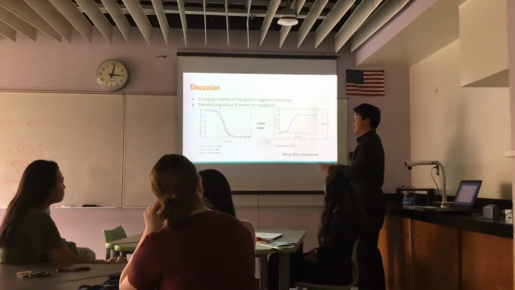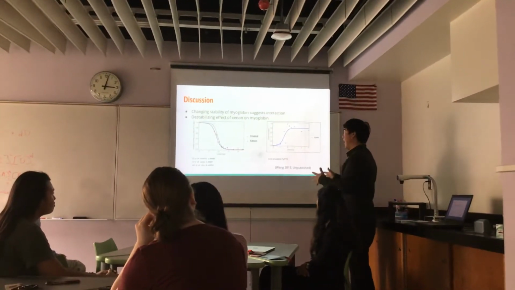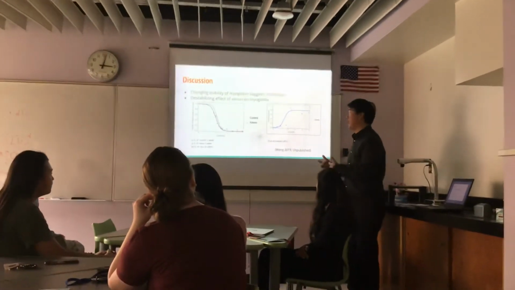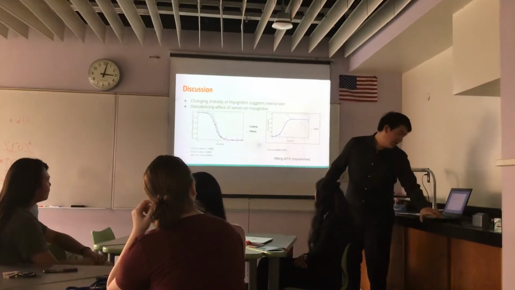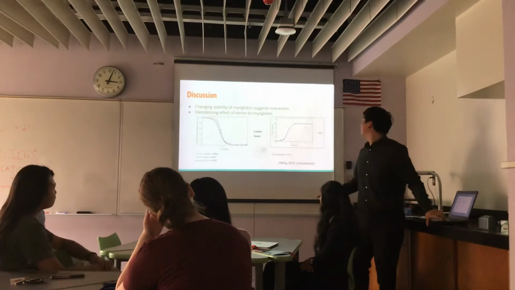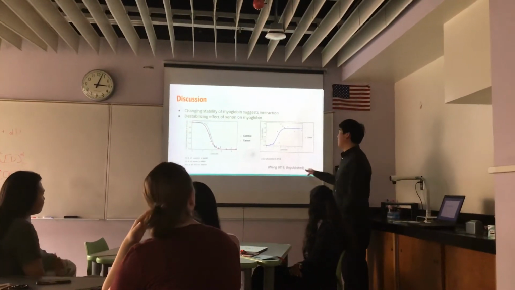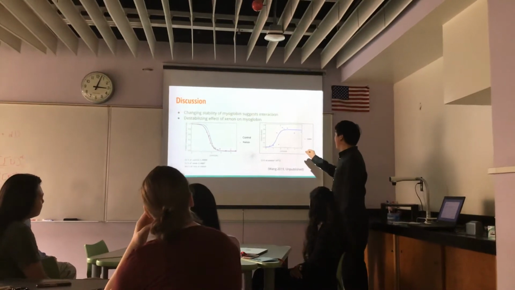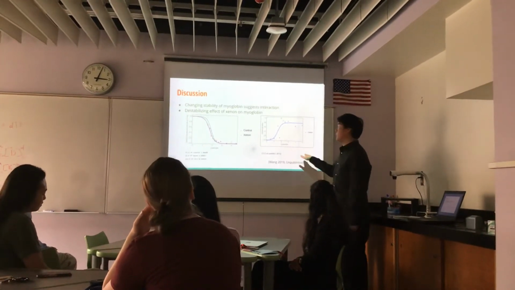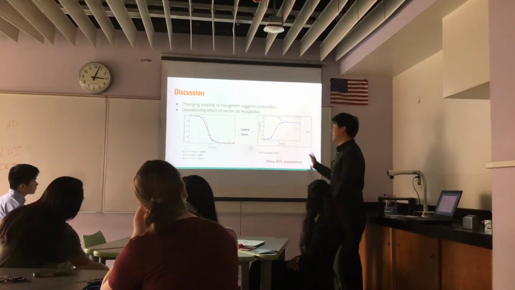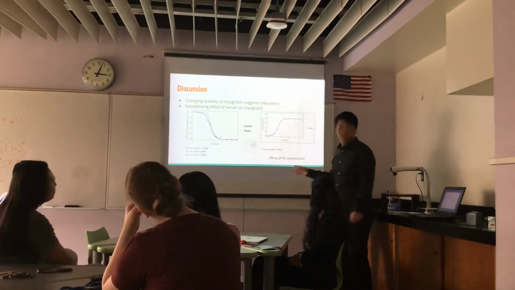So this gives us enough to continue looking at this xenon-based structural research. And in the future, we also hope to see, with the mass spec experiment as well, a similar destabilizing effect of xenon.